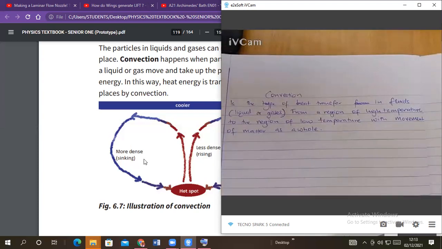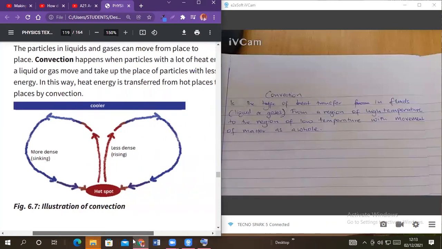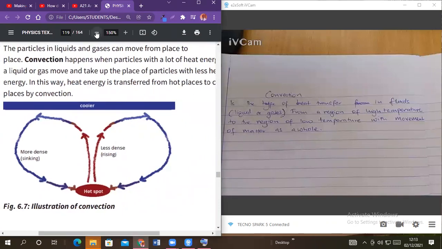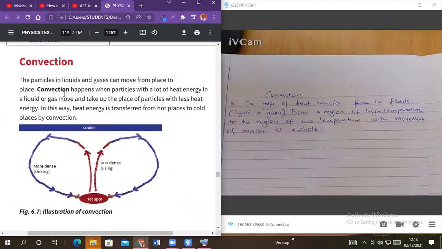So this point is very important to be noted here. I have finished writing that. So what is that point we are talking about? We are talking about this point where they are saying that convection happens when particles with a lot of heat in liquid or gases move and take up the place of the particles with less heat energy.